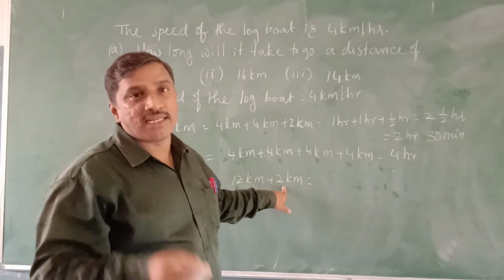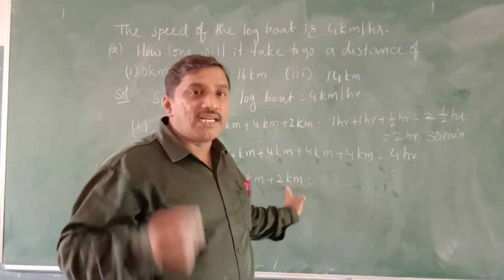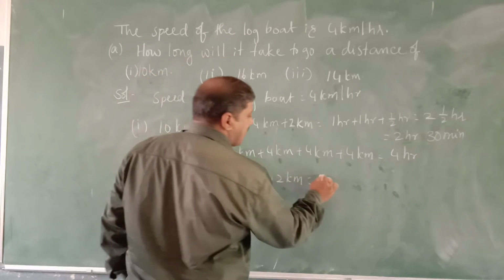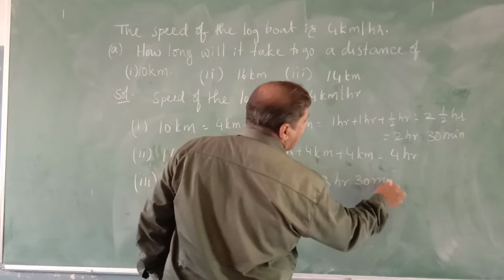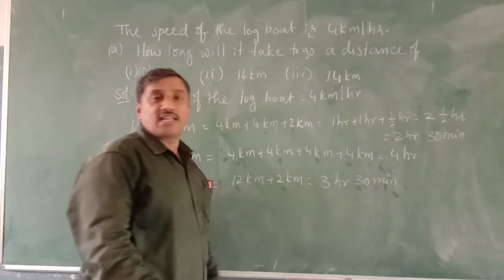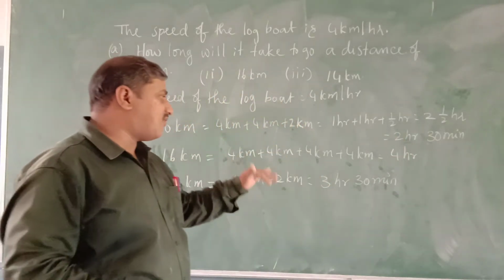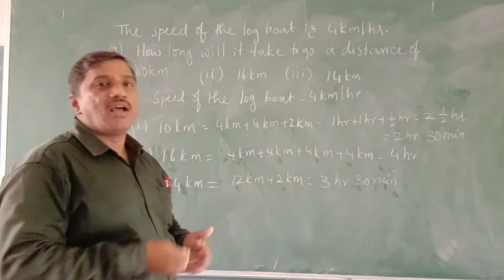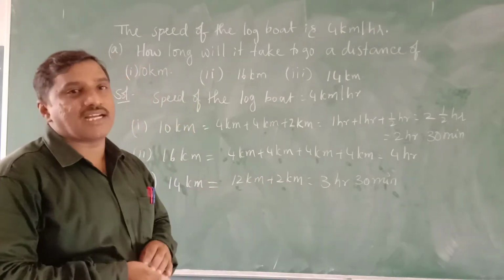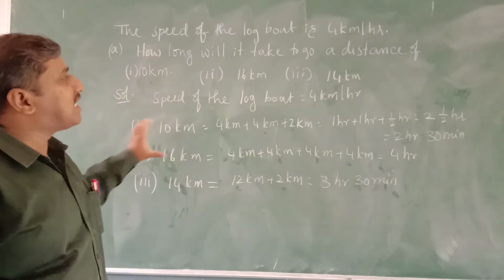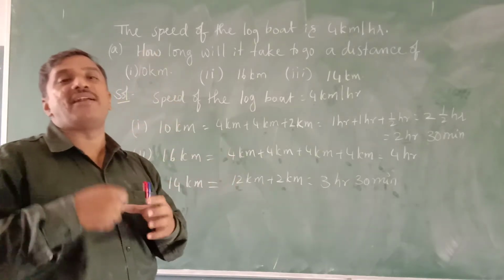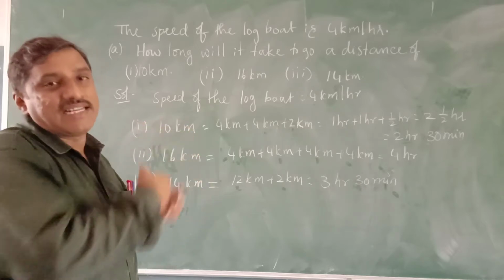And 2 kilometers is half an hour, 30 minutes. Together it is 3 hours 30 minutes, or 3 and a half hours, to cover a distance of 14 kilometers. Like this we will find how much time it will take to cover the given distances.